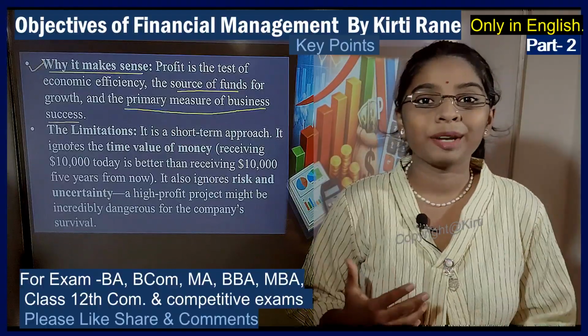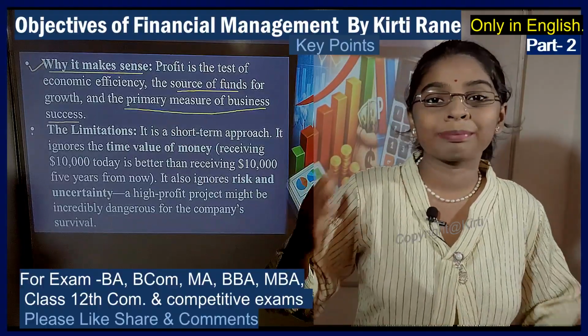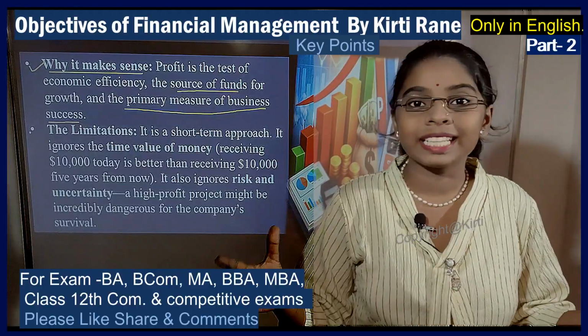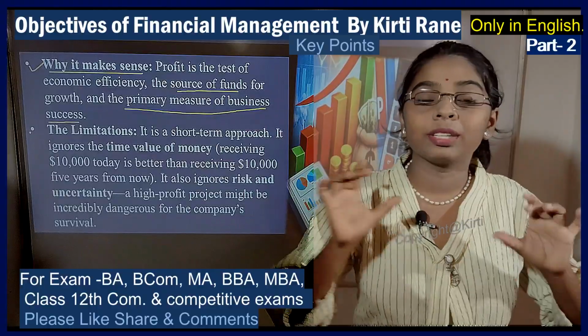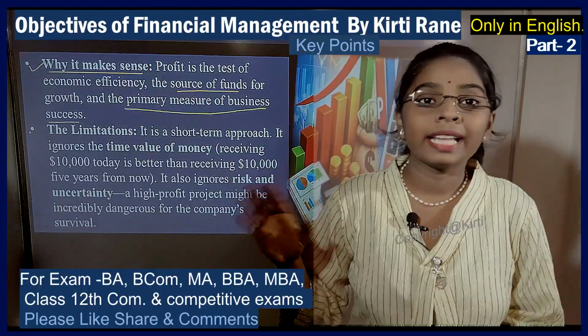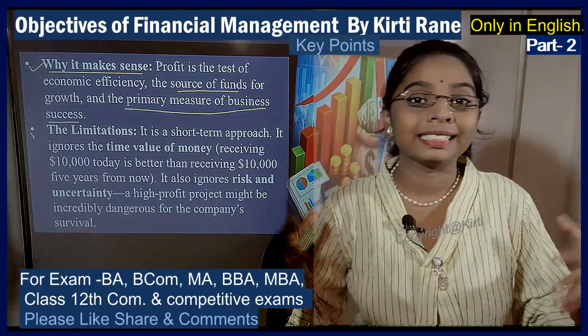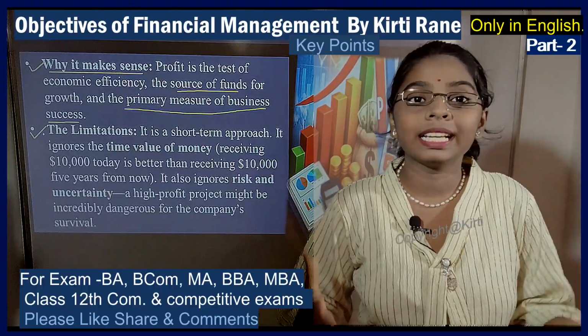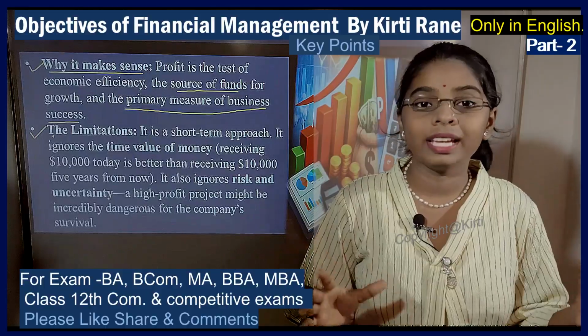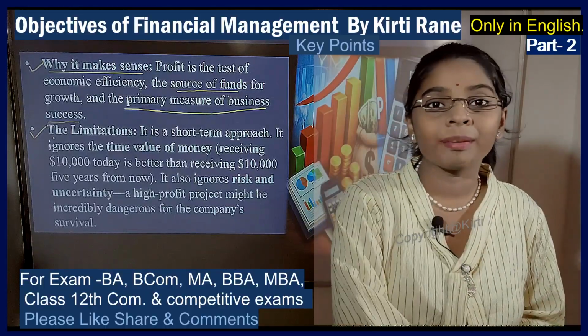While measuring its profit, we would say that this business is economically stable, it is a really big business, etc. Only on the basis of the amount of profit it earns, right? So that's why the profit maximization objective would make sense in the previous days, in the traditional days, in the olden days, okay? But now, why does it not make sense?